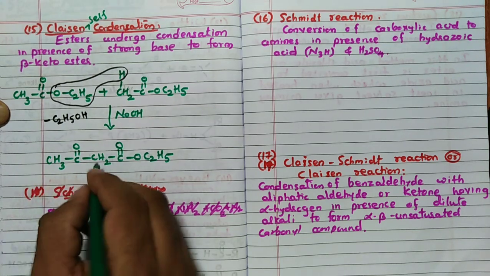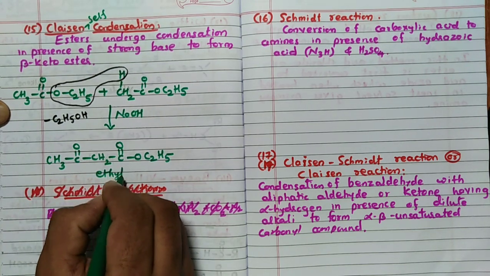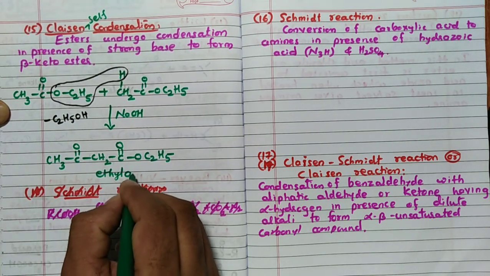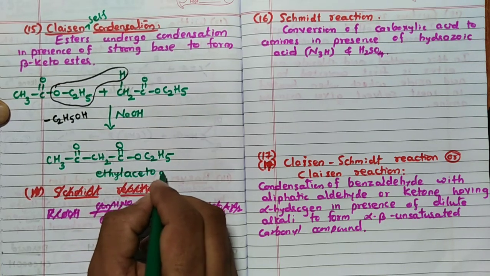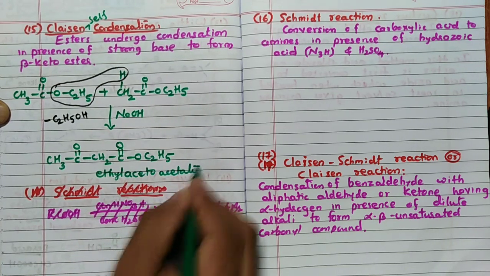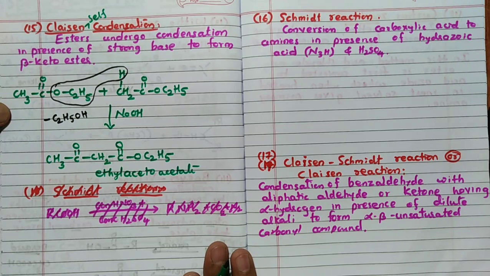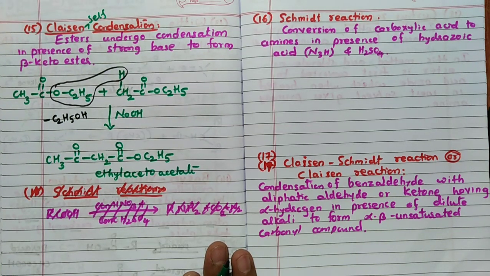Right? So the name of this is, remember, ethyl acetoacetate. This is nothing but Claisen condensation or Claisen self-condensation reaction.